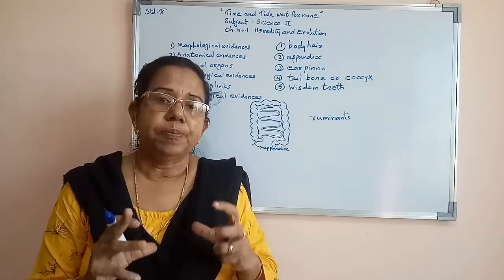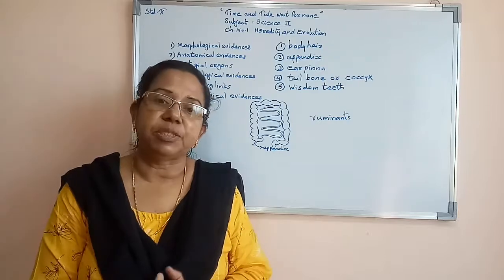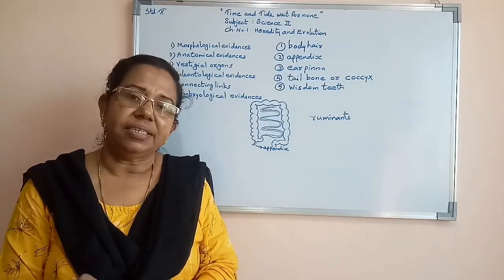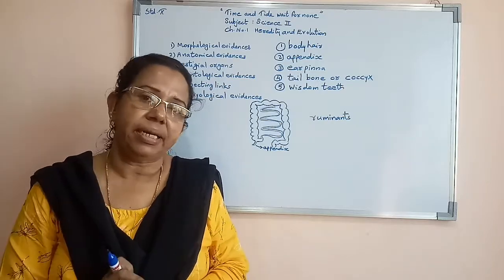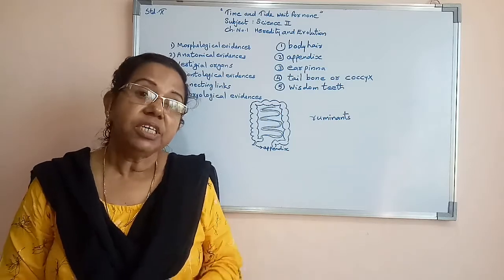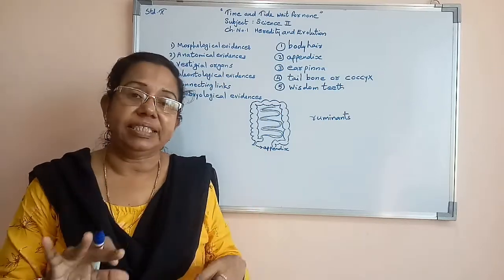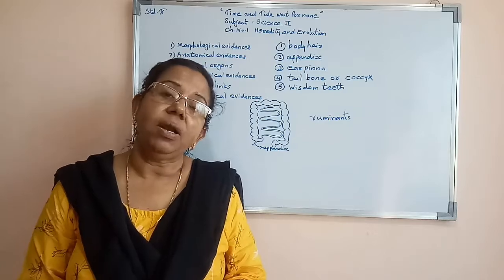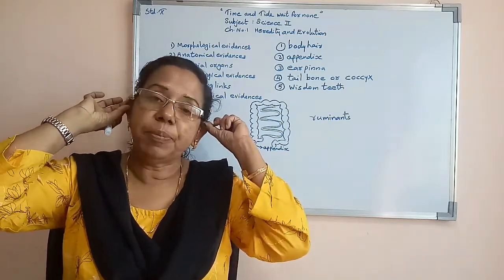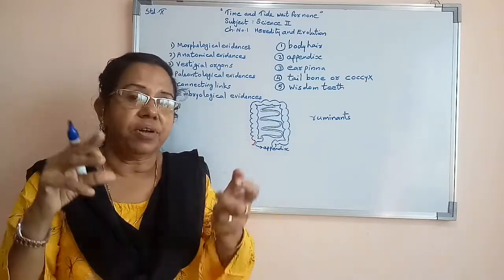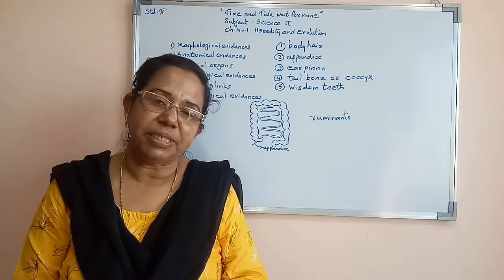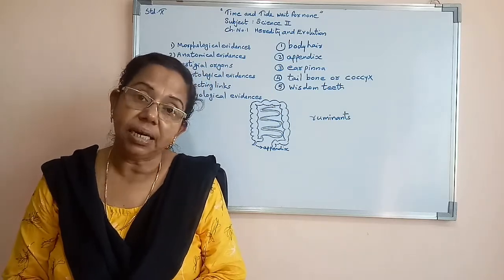In their body, a large appendix is present. But in our case, the appendix is present, but it is a very small organ. It has no special function in our body. So we can say that the appendix is a vestigial organ in our body. The ear pinna we had studied is also a vestigial organ. Before that we said body hair, which has no special function, is also a vestigial organ.